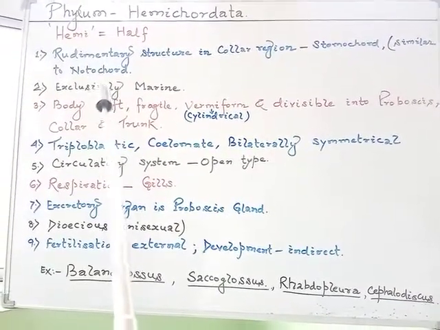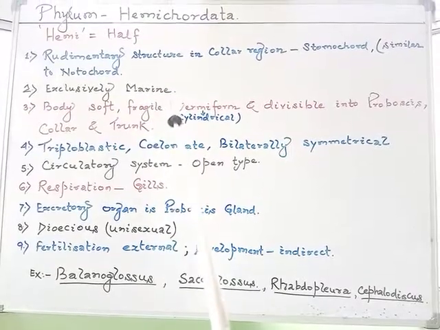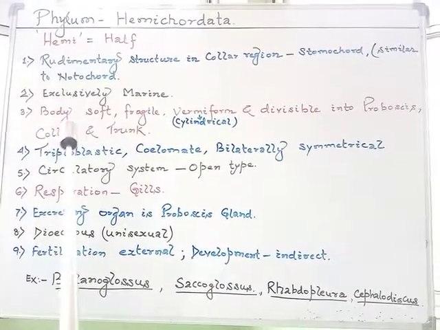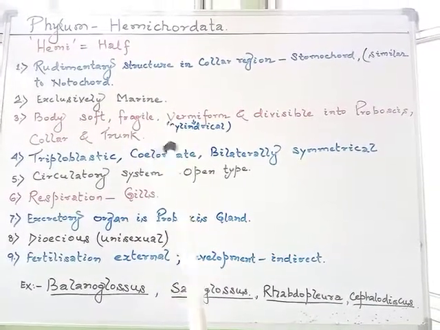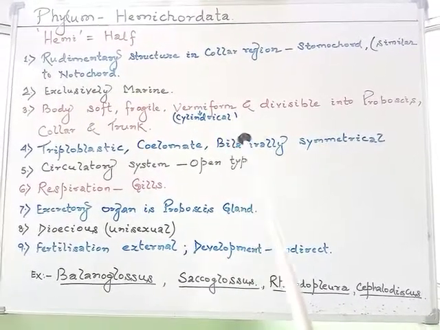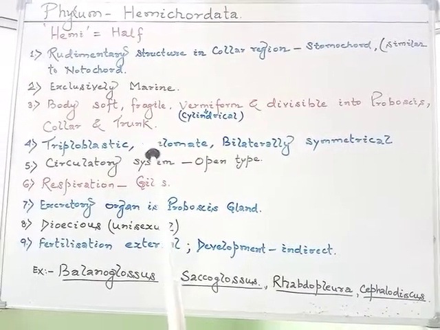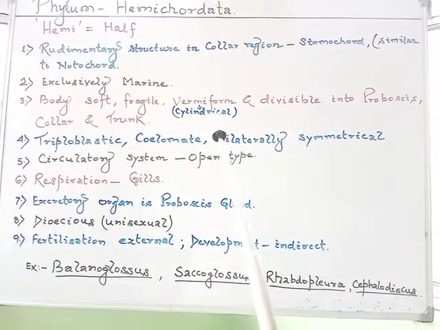The members are exclusively marine animals, meaning found only in marine water. The body is soft, fragile, and vermiform, meaning cylindrical in shape. And as we have discussed, it is divisible into proboscis, collar, and trunk region.